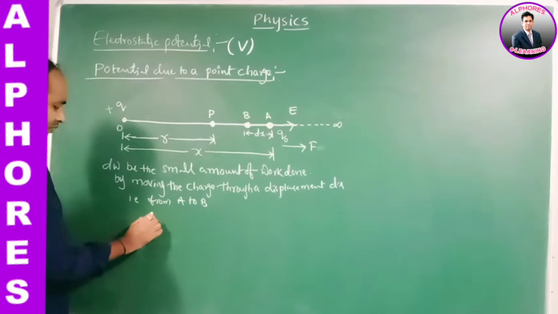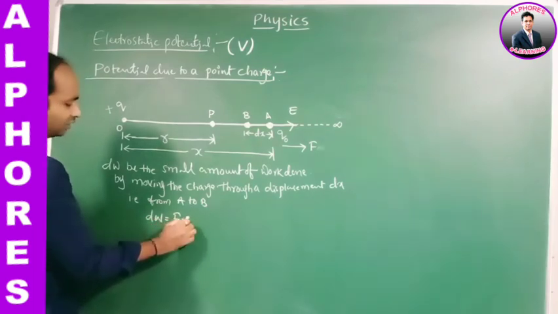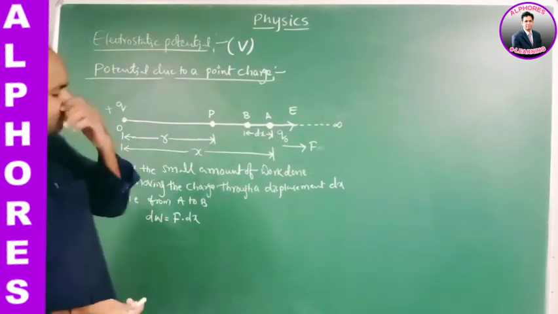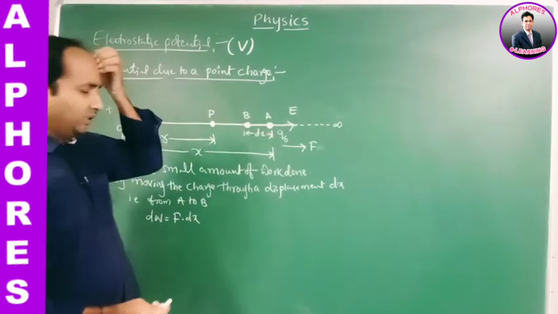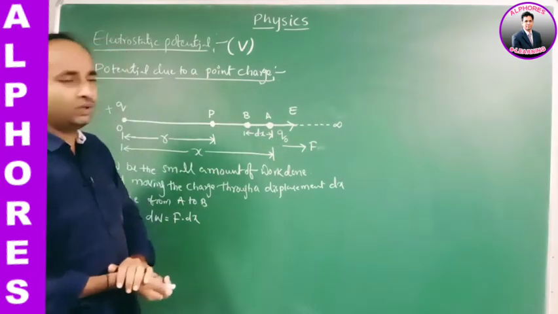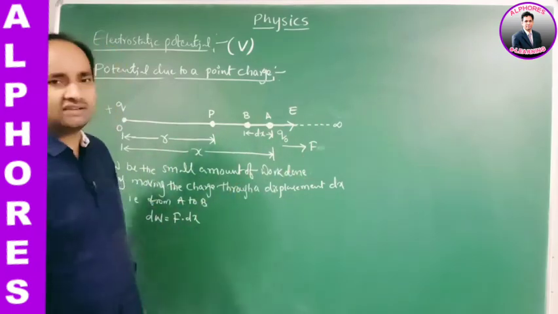What is here? We may write dW equals F dot dx. The displacement of the charged particle is from A to B, and the force acting on the charged particle is from B to A. The force is towards the right side, the displacement is towards the left side.